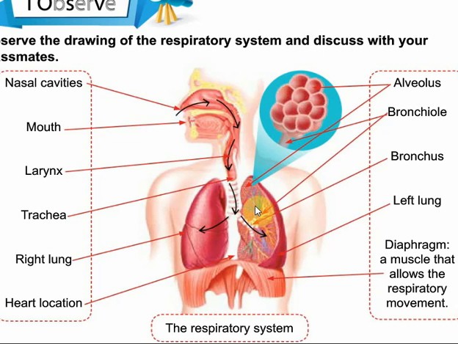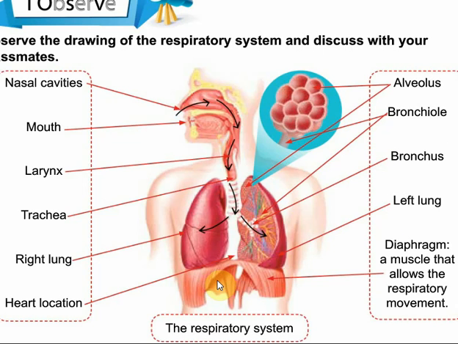And finally, we have the alveolus. You should know that the air that we breathe will reach to the alveolus. In the alveolus, the exchange of oxygen and carbon dioxide occurs during respiration. So we can say that air enters our body from the nasal cavities or mouth, reaches to the larynx, trachea, then to the bronchus, bronchioles, and finally to the alveolus. Okay?